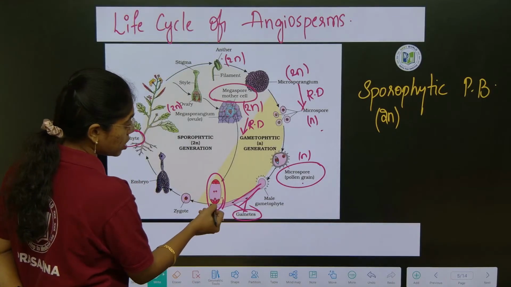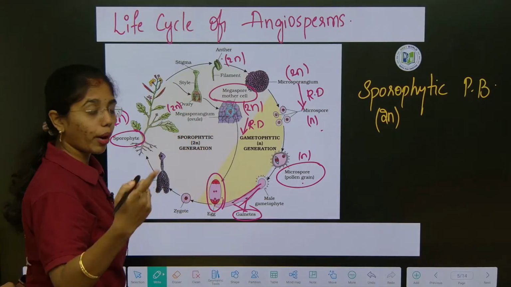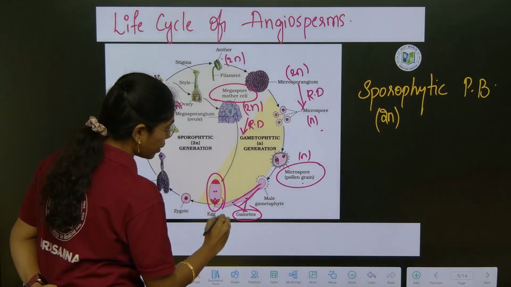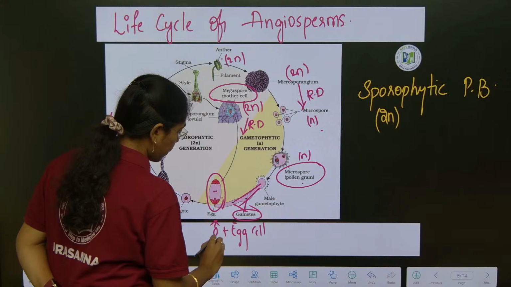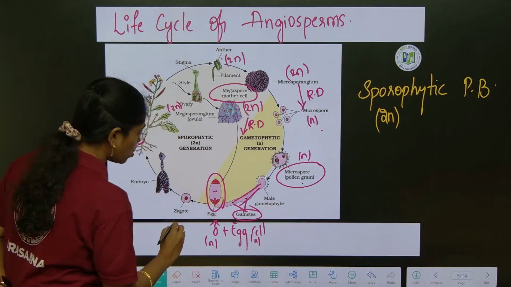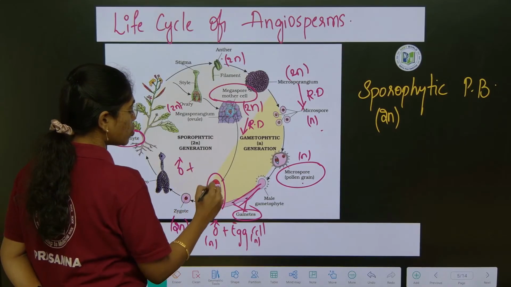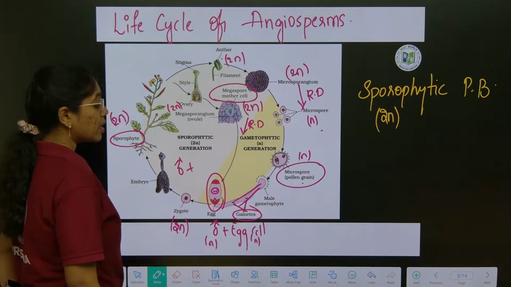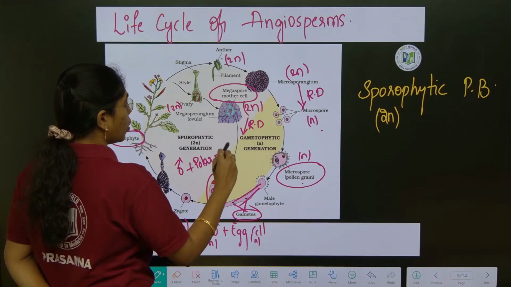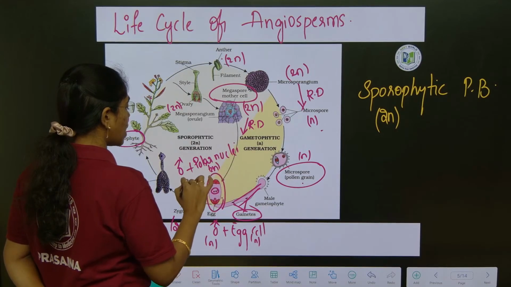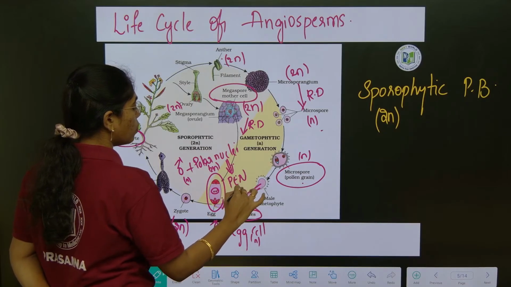Male gametes will fuse with the egg cell. In this life cycle, one more point to be highlighted: one male gamete fusing with the egg cell, which is haploid, forms of course a diploid zygote. The second male gamete will fuse with the polar nuclei or central cell which is present at the center. The polar nuclei is diploid, and the male gamete is haploid. This results in what? Primary endospermic nucleus which is triploid.